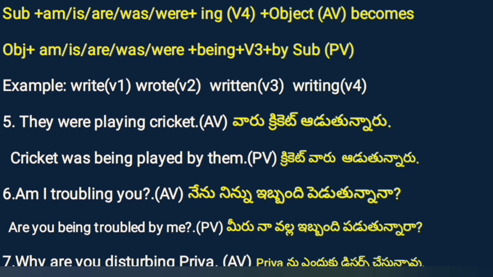Example 6. Am I troubling you? నేను నిన్ను ఇబ్బంది పెడుతున్నానా? As a learner, as a beginner, you should know all these things. Am I troubling you? నేను ఇబ్బంది పెడుతున్నానా? Active voice. In passive voice, are you being troubled by me? So you is the object. Before you, we should use are, then being, with troubled, then by me. మీరు నా వల్ల ఇబ్బంది పడుతున్నారా? So here we are highlighting you in passive voice.